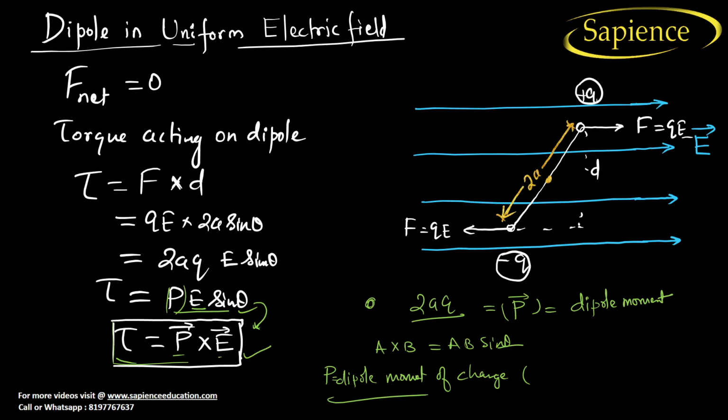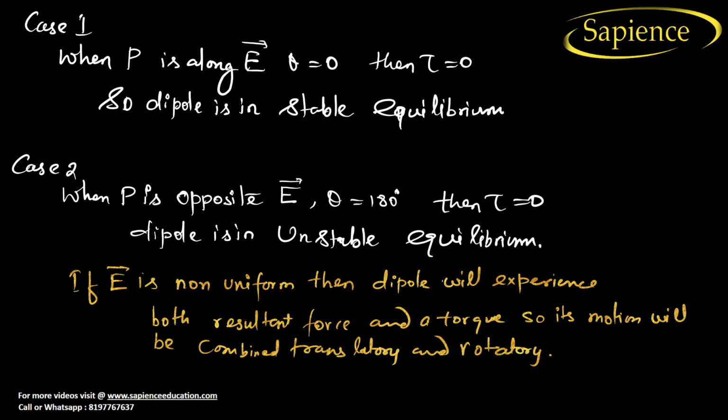Now tell me, when P is along E, theta is equal to 0. See here, this is the direction of electric field lines, and I am putting here the dipole moment, positive Q and negative Q. From positive to negative, it is along this. The angle between them, earlier it was like this, but now it has become like this.